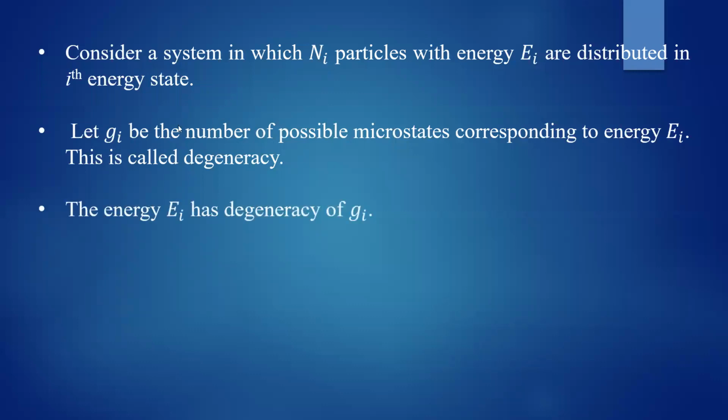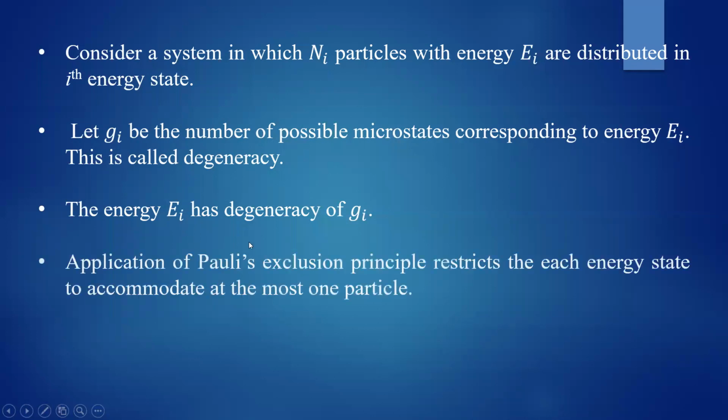So in this case, the energy Ei has the degeneracy of Gi. That means you can find Gi number of states having the energy Ei. The energy of the ith state is Ei, and you can find Gi number of states having that energy. That is, Ei has a degeneracy of Gi.